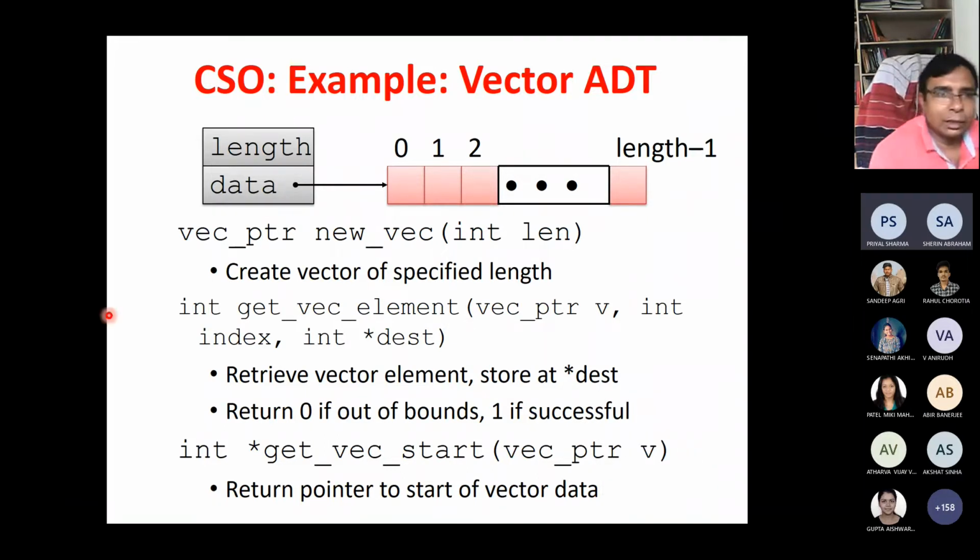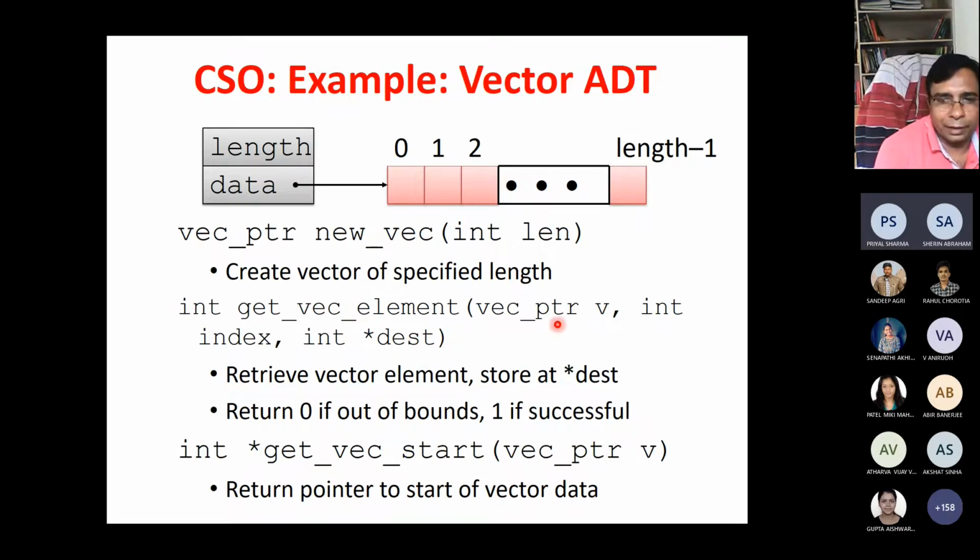So this is vector editing, and it has an attribute data. This data points to the actual data, and this is the length, which stores the length of the data. Suppose this vector editing app in C++ has three procedures: new vec, creation of a new vector of a given length, and get vector element. Vector element means this is the vector pointer, the initial pointer, and the index, and at what position we want to get the value of the vector.